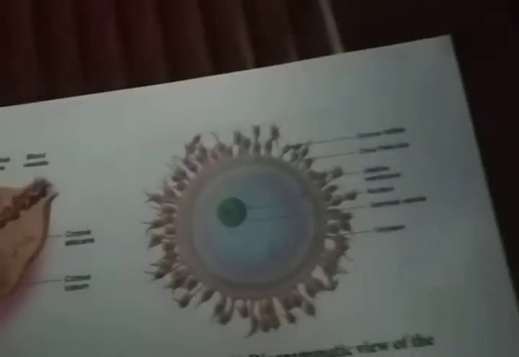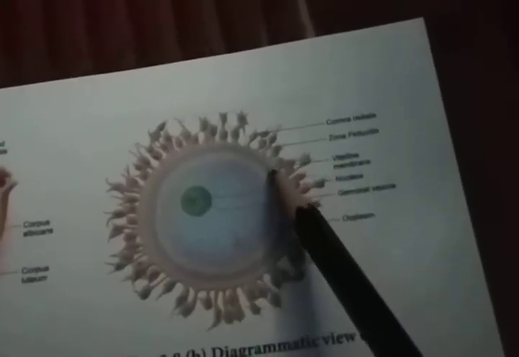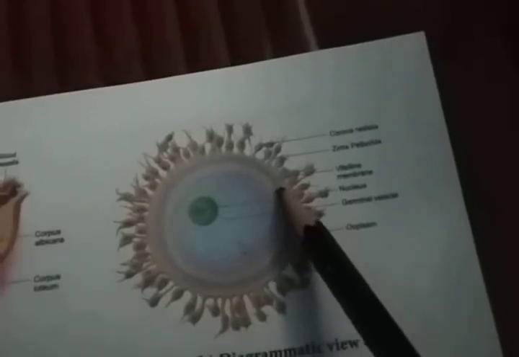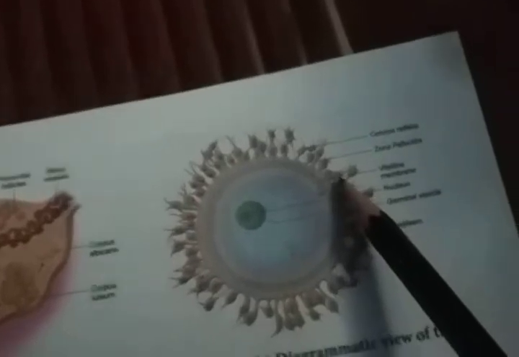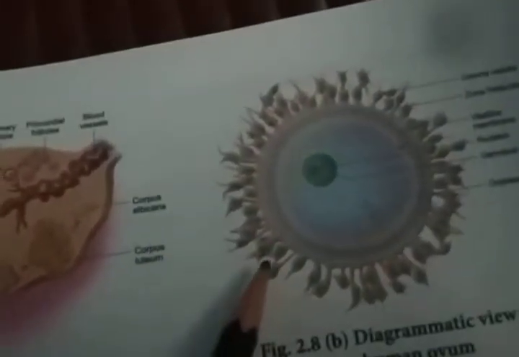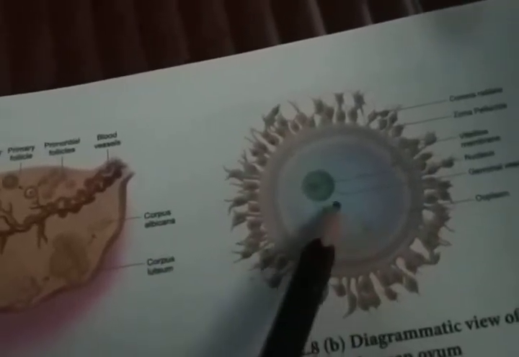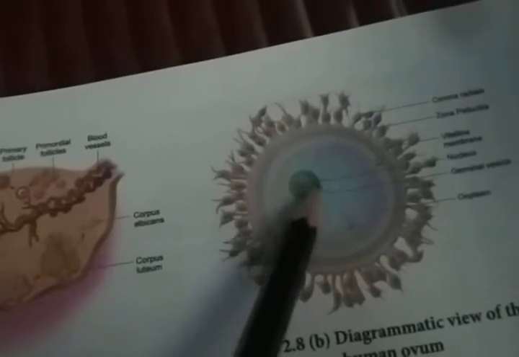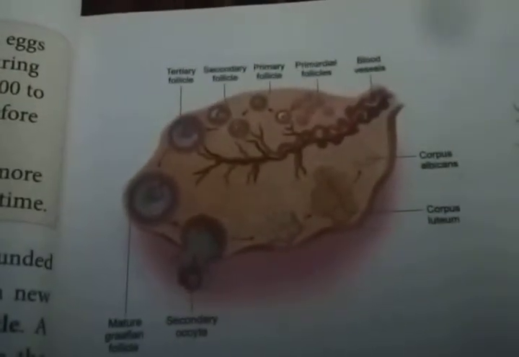Between the vitelline membrane and the zona pellucida, a space is present, known as the perivitelline space. Have you all understood? This is the structure of the human ovum. Follicle cells surround the ovum. When it is mature, the ovum with its nucleus ruptures this layer and comes outside. Let us see how the ovum comes outside.